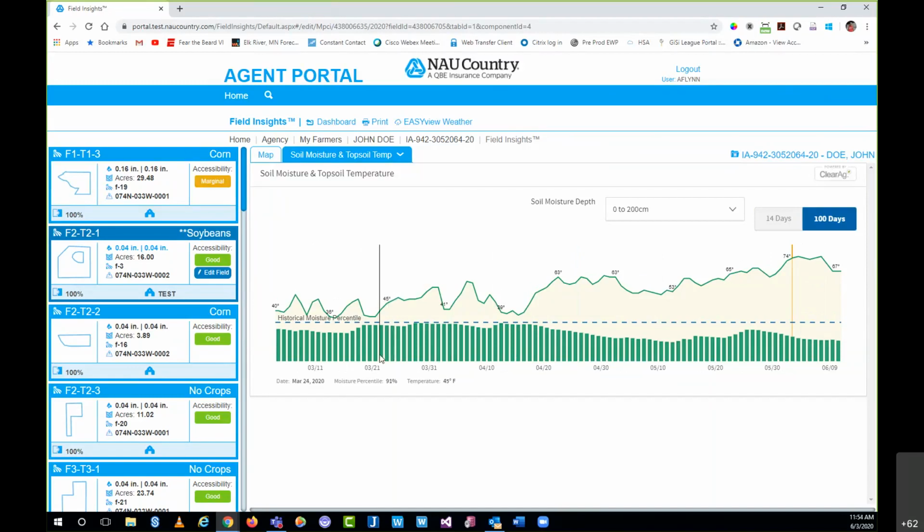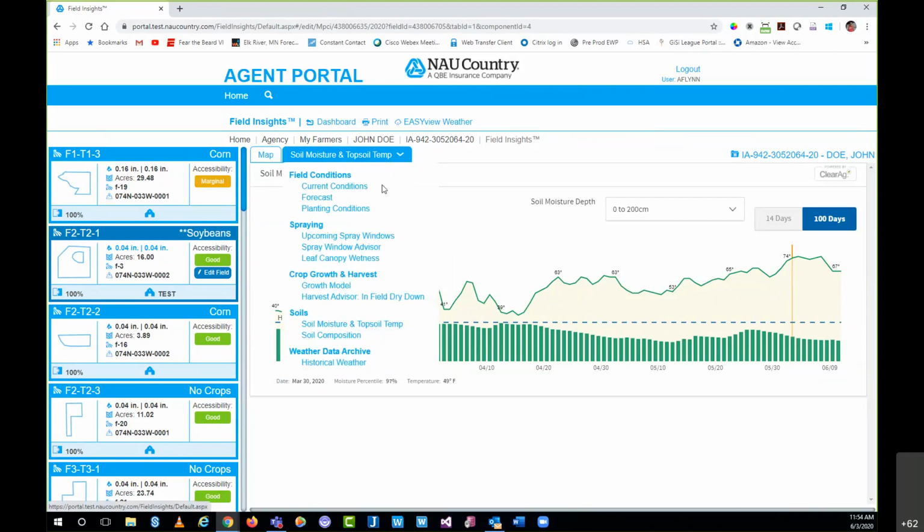Now, maybe kind of tougher to see because I'm sharing my screen, but as I move my mouse left and right on this grid, this data here is adjusting to reflect where my mouse icon is. So you can see the date, the moisture percentage, and then that temperature adjust as you move left to right on this grid. It's kind of a cool tool. Again, if the farmer needs to look at the soil moisture or topsoil temperatures, he can do so with this particular component. And then last but not least, the historical weather.